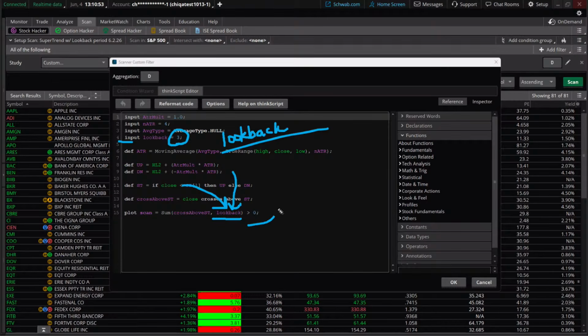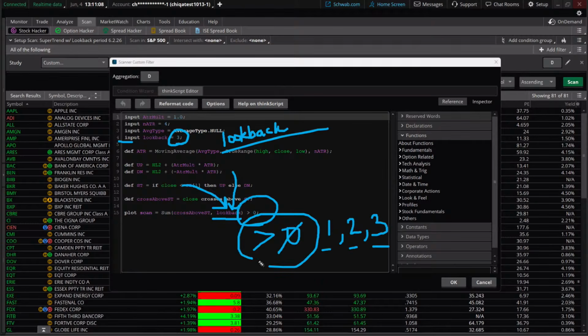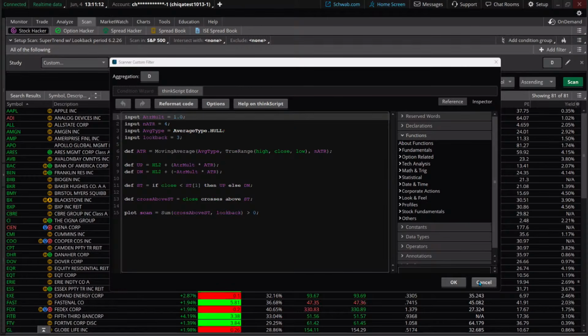Okay. If we say greater than 1, excuse me, greater than 0, that's not a 1. But what I'm saying is it can be either what? 1, 2, up to our look back. It can be any of these, but it's got to be greater than the 0. That's what this does. Okay. And that is how it works.